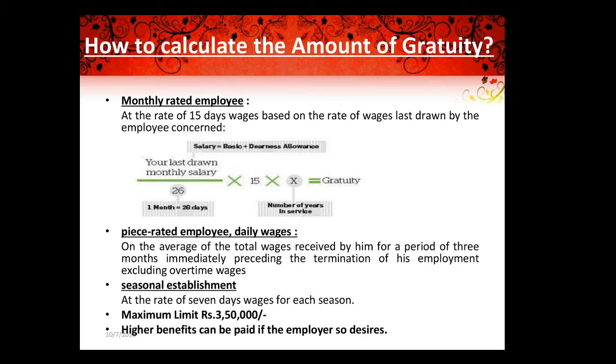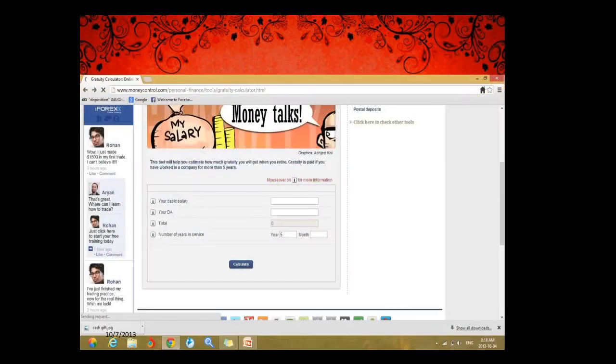So if they want to pay more than this, the employer can decide. If he has given lots of credits to our organization, the employer can settle more than this amount to the employee. The employer can decide. So this is actually the calculation.